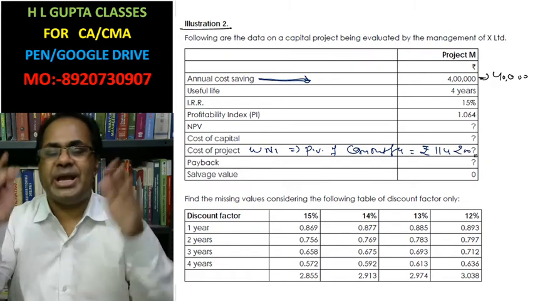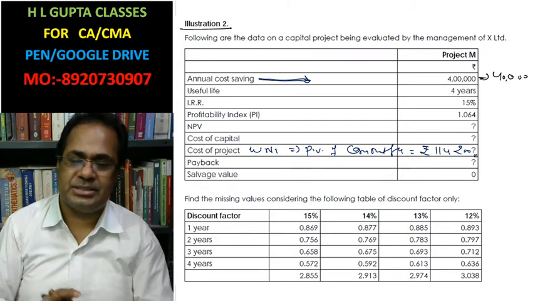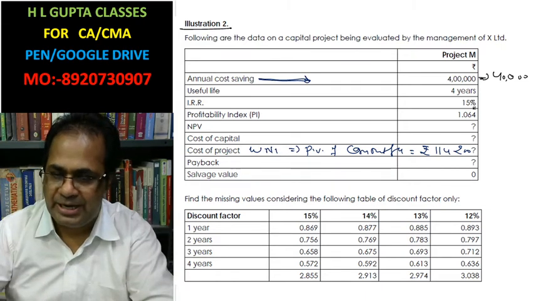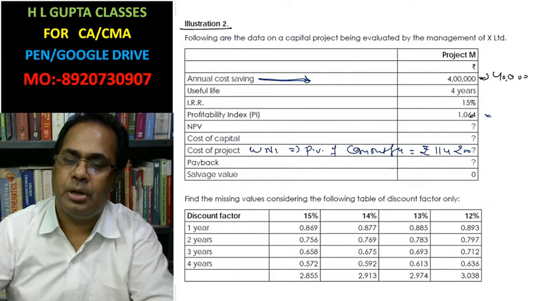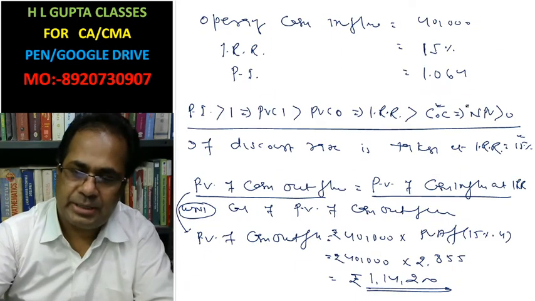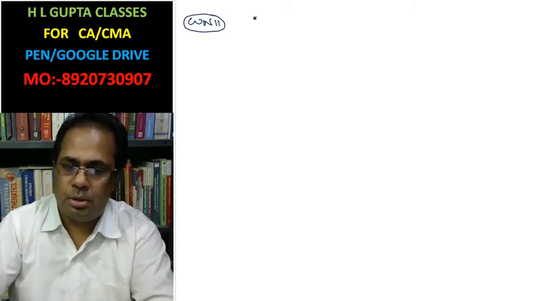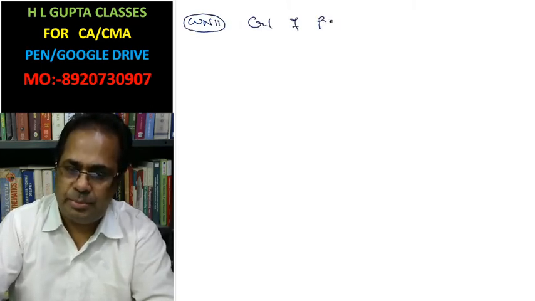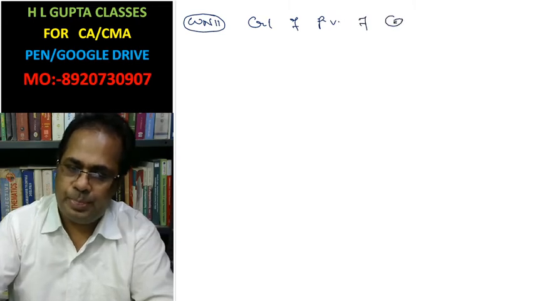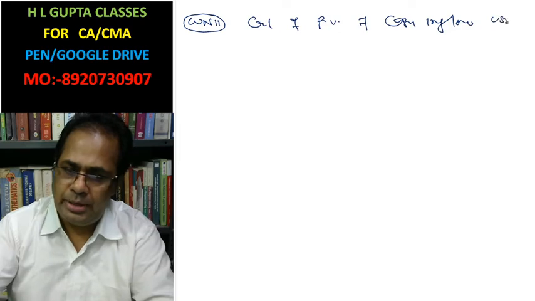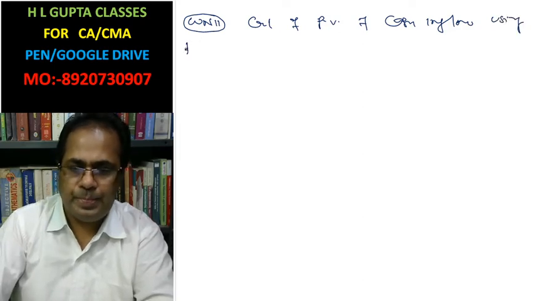Now we can calculate present value of cash inflow by using profitability index. Working note second. Calculation of present value of cash inflow using profitability index.